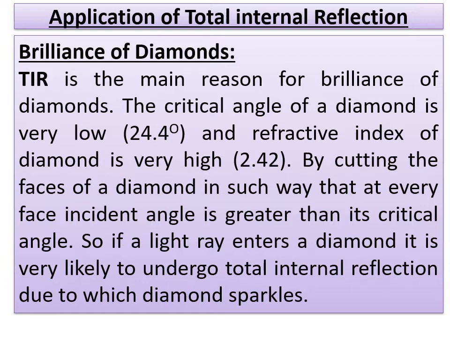So that is the application we use here. The critical angle is low, whereas the refractive index of diamond is high. You have to remember these two reasons while you write the answer for brilliance of diamond. By cutting the faces of the diamond in such a way that at every face the incident angle is always greater than the critical angle, we know the condition that when the incident angle is greater than the critical angle, we can see the process of total internal reflection. So if a light ray enters a diamond, it is very likely to undergo total internal reflection, due to which the diamond sparkles.